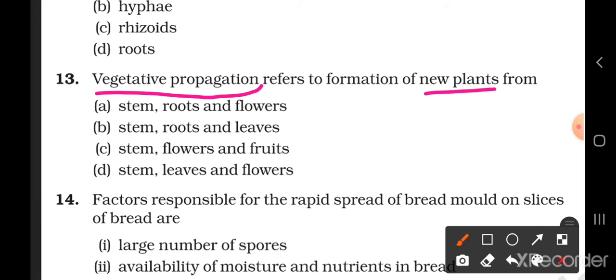Which are the vegetative parts? In option A, flower is there, which is not a vegetative part, it is a reproductive part. Here also flower is there, so this option is cancelled. Here also flowers is there, so the correct answer is stem, roots and leaves, option B.